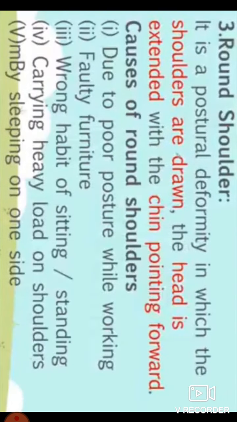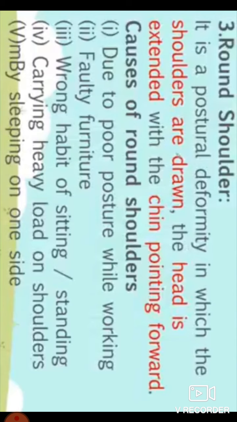You can better understand by the pictures. You can see that in the bad posture, the man bends his head to the front side. Now look at the causes of round shoulder.